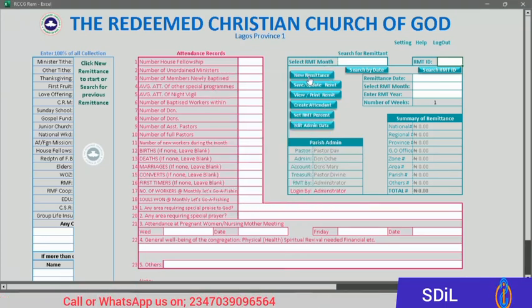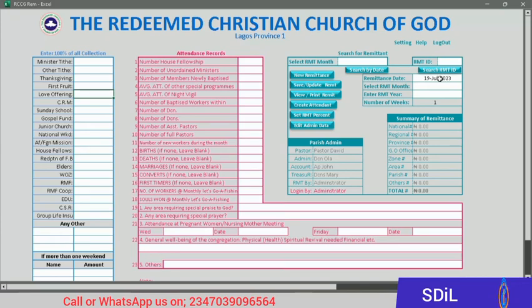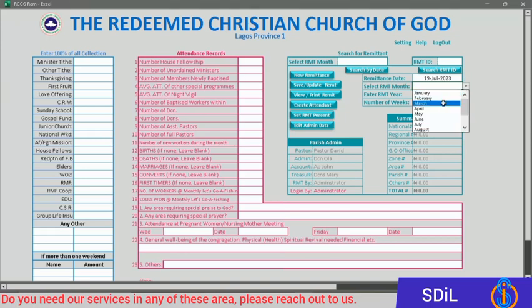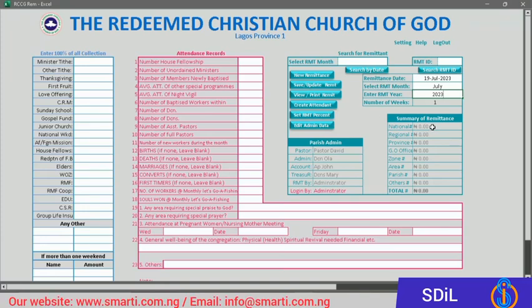Now we can click here to start a new remittance. If I click new remittance, this information will go away. You will bring the date. This is the default date for today. Then select the month, July, and type in the year 2023, and you start entering information. If you look at the summary, for now it is 0 because there is nothing here yet, and this is the admin information provided.